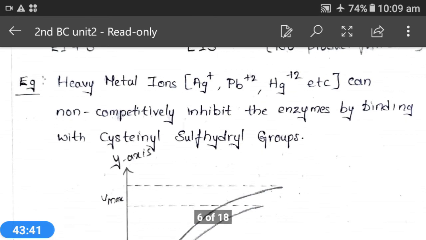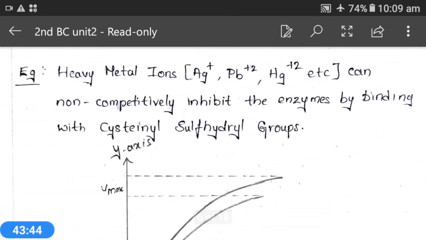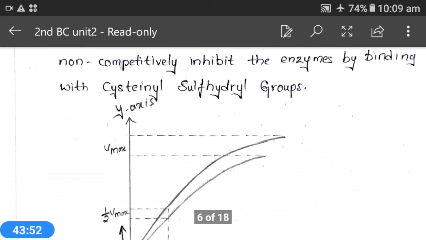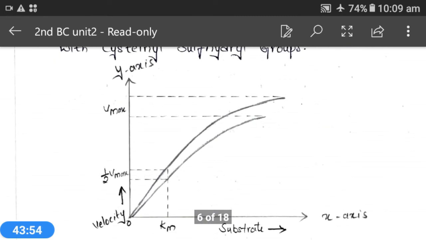Okay, if the positive allosteric effector binds, we call that particular allosteric site the activator site, and enzyme activity will be increased. And if a negative allosteric effector binds to the allosteric site, we call it the inhibitor site, and the enzyme activity will be inhibited. This is all about enzyme inhibition.